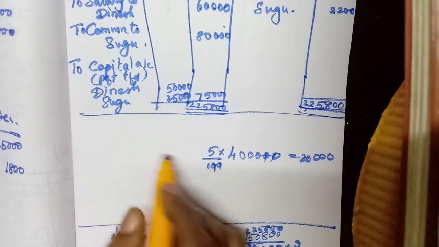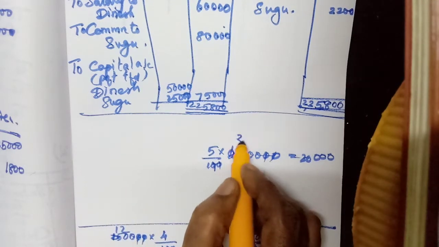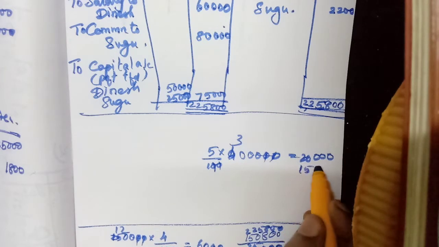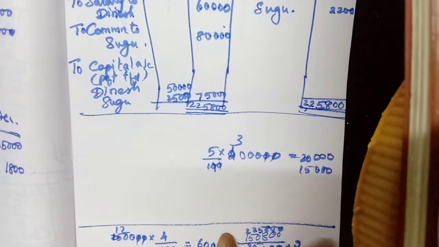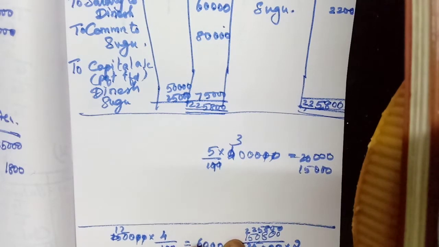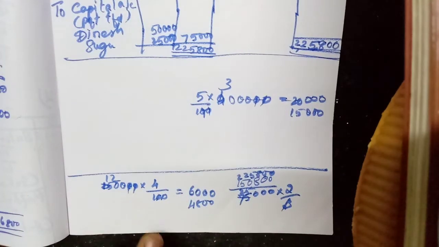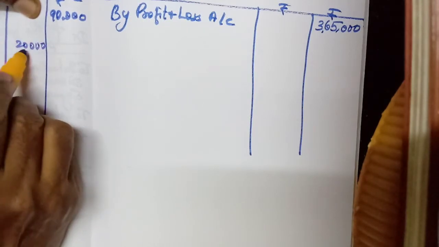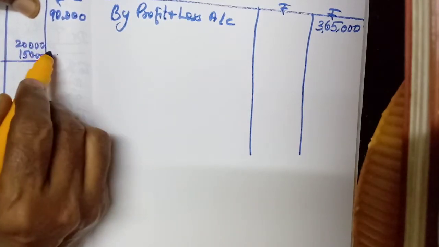Next person capital 3 lakh. So on 3 lakh 5%, 15,000. 20,000, 15,000. Okay. 35,000.